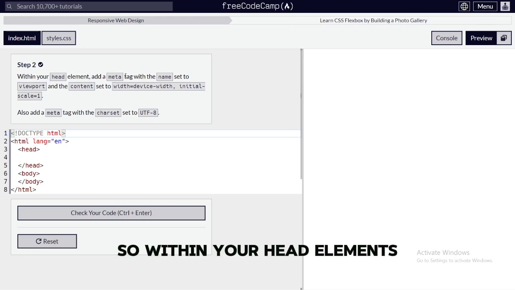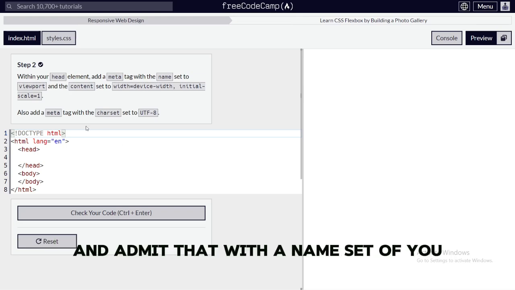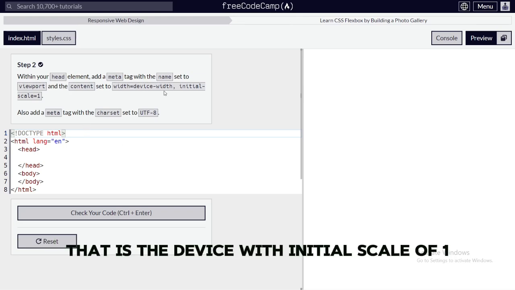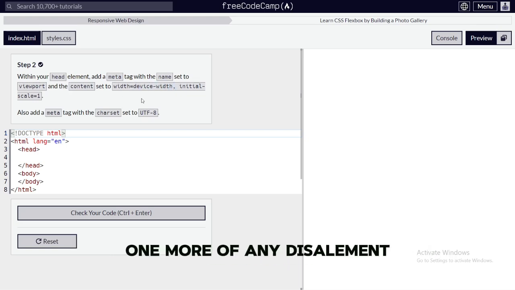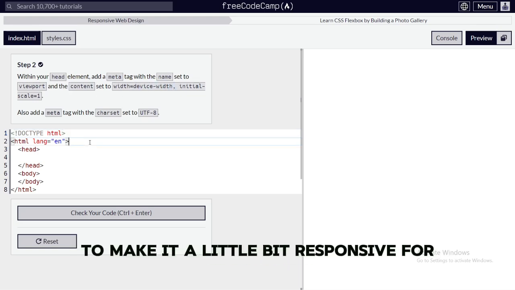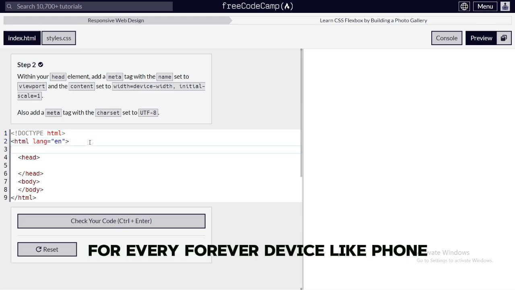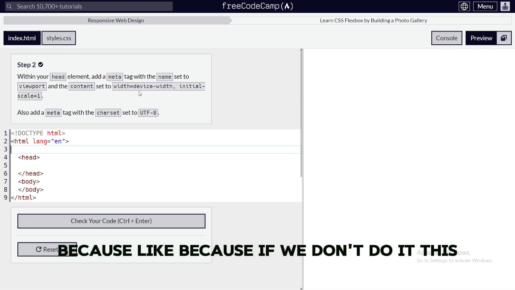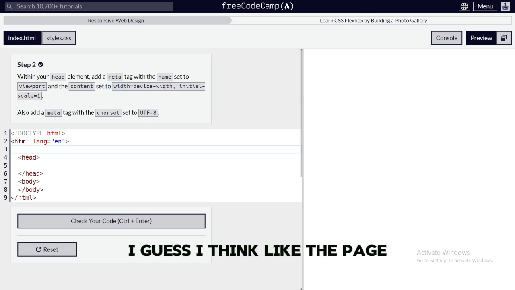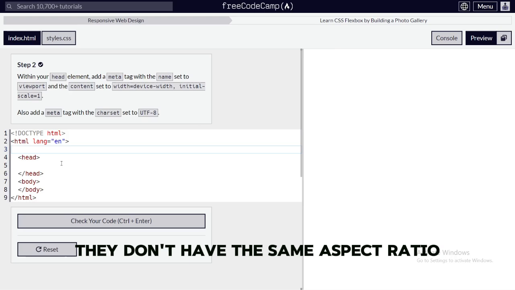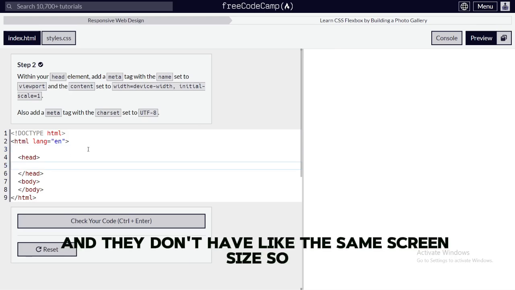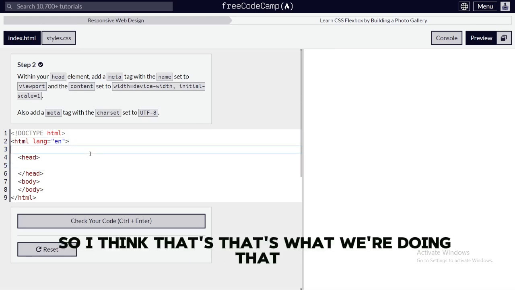Within your head element, add a meta tag with the name set to viewport and the content set to width equals device-width, initial-scale of 1. Even though I still don't understand the formula of this element and this attribute, I think it's just to make it a little bit responsive for every device, because if we don't do it, I think the page is gonna get displayed the same for desktops and phones, even though they don't have the same aspect ratio and screen size. So I think that's what we're doing.